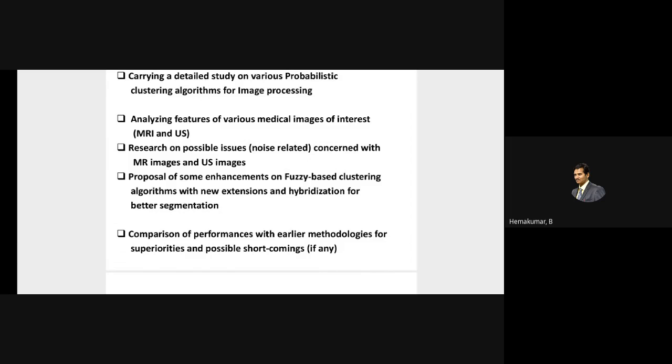In US, it is ultrasound, it is very easy to find the noise. But in the case of MRI, as it has already been pre-processed, everything is finely tuned. It's not easy to remove the noise and segment a particular MRI image. I found it very hard to segment an MRI image rather than an ultrasound image. Ultrasound image research is like a cakewalk, but MRI is not like that. MRI scans are already sophisticated things.